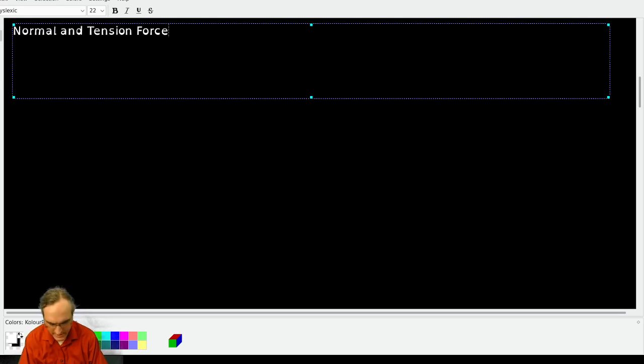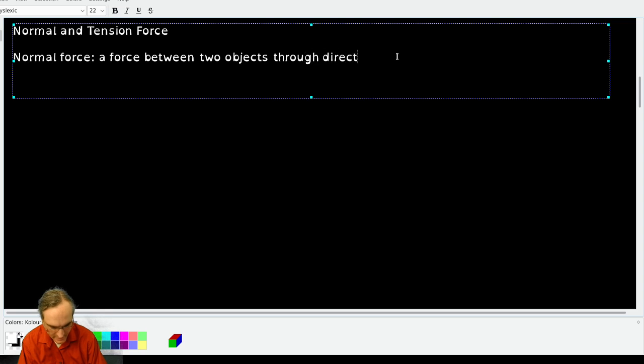Okay, normal and tension forces. Normal force is a force between two objects through direct contact. It is called the normal force.